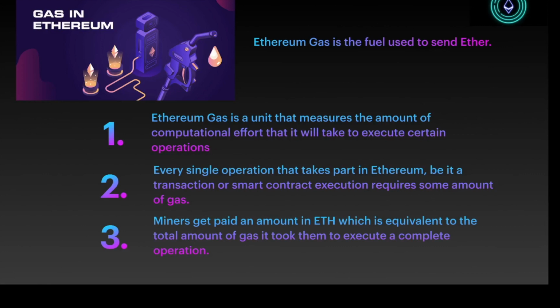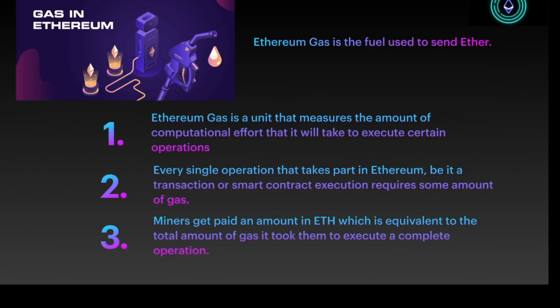Ethereum gas is a unit that measures the amount of computational effort that it will take to execute a certain operation. So every single operation that takes part in Ethereum, be it a transaction or a smart contract execution, requires some amount of gas. Just understand that every operation in a transaction requires some unit of computation, which is a gas. So the miners who put the transactions together into a block get paid an amount in ETH, which is equivalent to the total amount of gas it took for them to execute a complete operation.